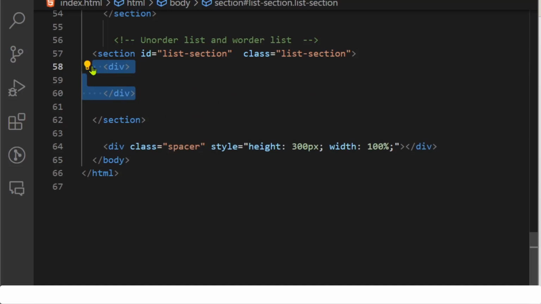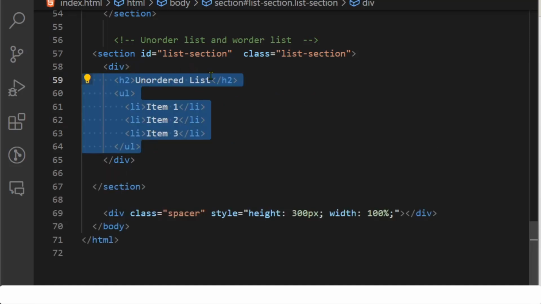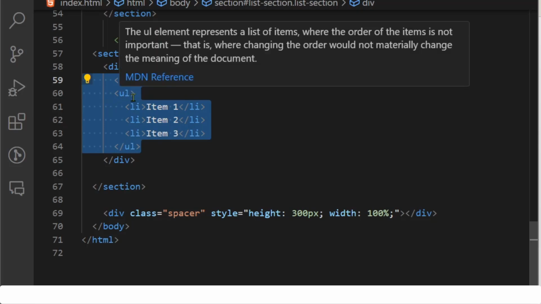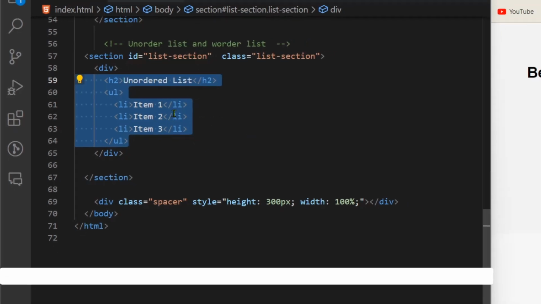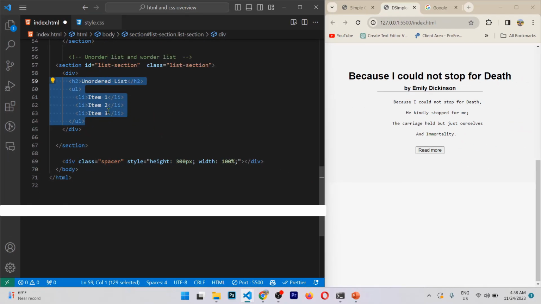This div tag, then h2 for unordered list, and then for unordered list we have ul, and inside of this unordered list we have list item li, where we have item 1, item 2, item 3. If we save this, as you can see, we have this disc, and this is a kind of organized way showing this is an unordered list.